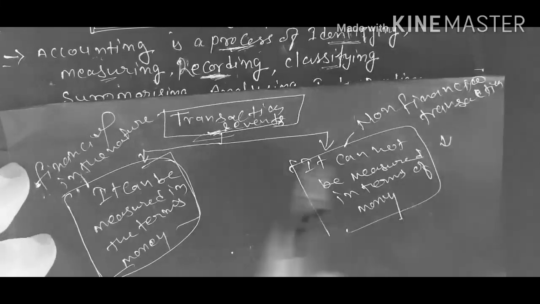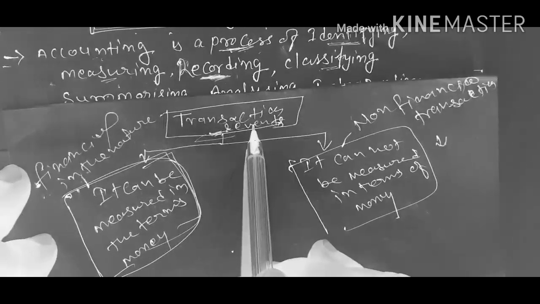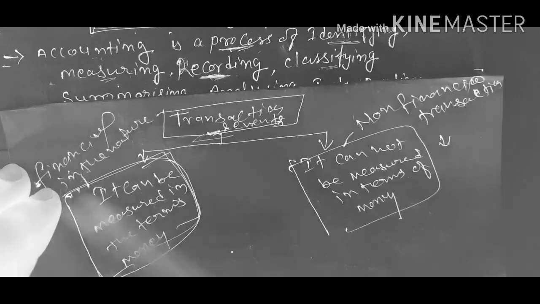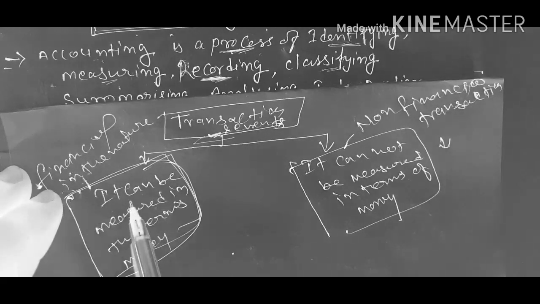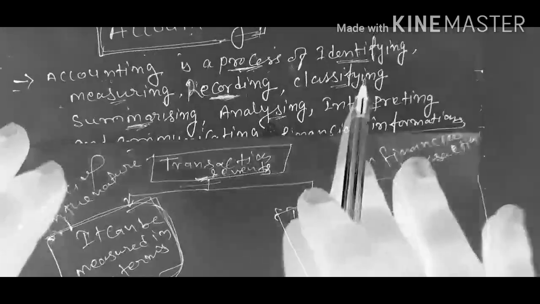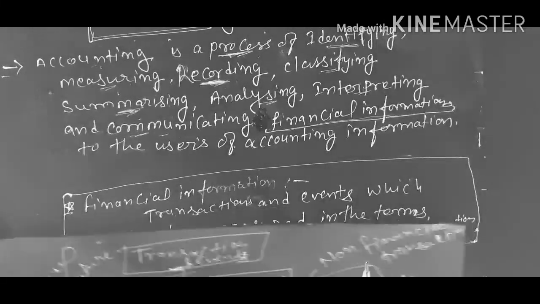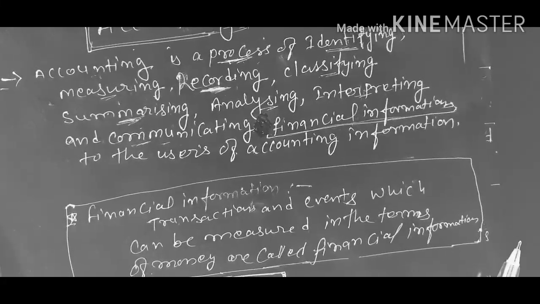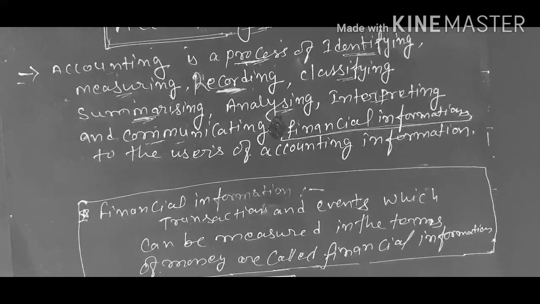So first, in the process of accounting, you identify whether the transaction or event which has entered the business is financial in nature or not. Then you go to the measuring process and measure that transaction in terms of money. Then it is recorded in the books of account. Then classified, then summarized, then analyzed, interpreted, and finally communicated to the users of accounting information. So all those transactions and events which can be measured in terms of money are called financial information. I think you have understood this.